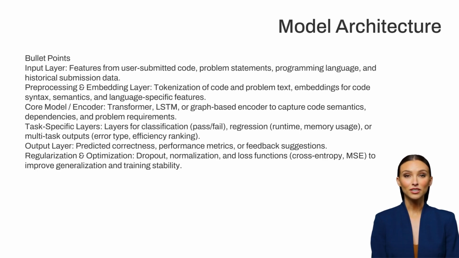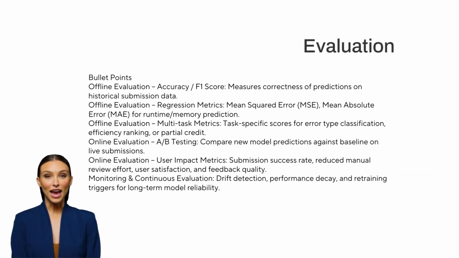6. Regularization and optimization. Regularization techniques such as dropout and layer normalization help prevent overfitting. Appropriate loss functions like cross-entropy for classification or mean-squared error for regression are used to train the model efficiently. This architecture provides an end-to-end ML solution for predicting submission outcomes, helping the online judge system become adaptive, intelligent, and scalable. Let's discuss how we evaluate the ML model for the online judge system, both offline and online.